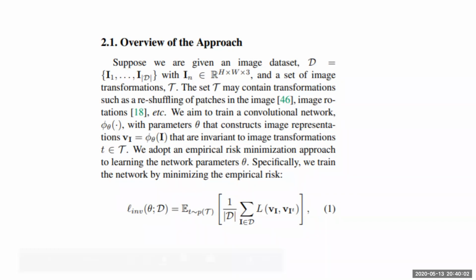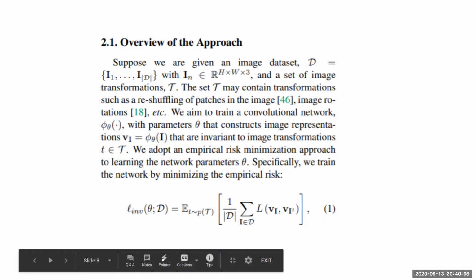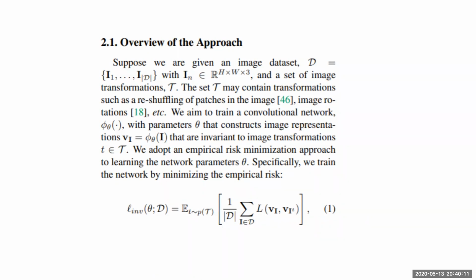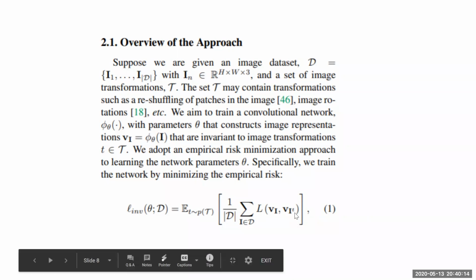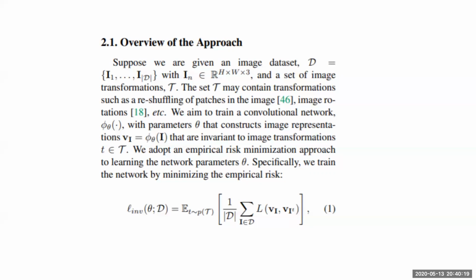But now the problem with this expression is we are just trying to minimize the loss between v_I and v_I^T. We also want the loss to be greater for v_I and v_I', where I' is any other image. You're not only trying to converge the image representations between v_I and v_I^T, but you also want the representations between v_I and any other random image v_I' to diverge. You want these two representations to be different from each other. Essentially, in more formal terms, you want images that are the same to be close by in the vector space and images that are different to be far away in the vector space.